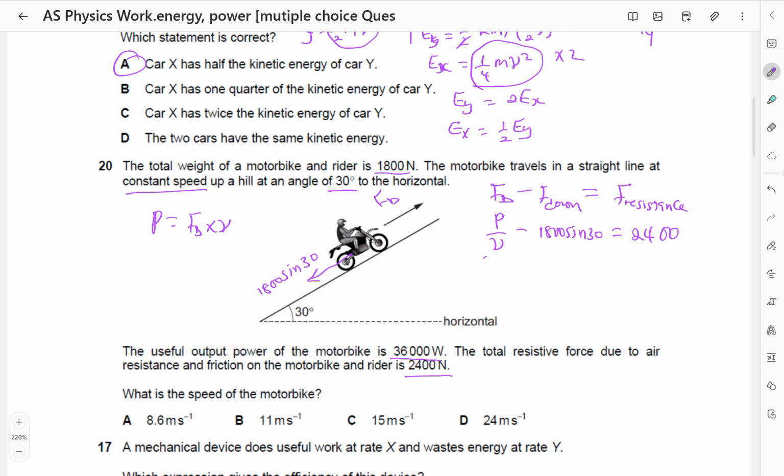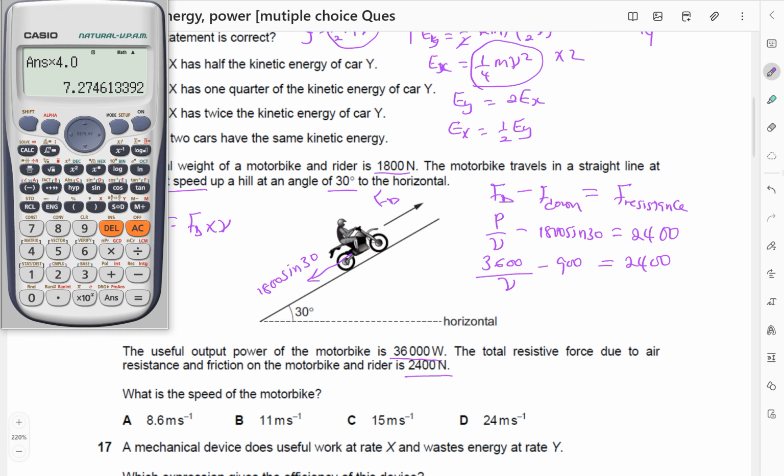So the power is 36,000 divided by V, minus 900, should be equal to 2,400.